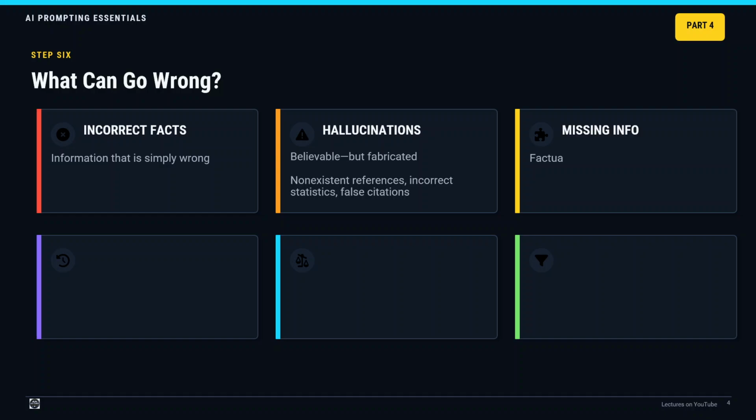Missing information. An answer may be factually correct but incomplete. AI may answer only part of the question or omit an important risk, exception, limitation, or requirement. Outdated information. The response may not reflect the latest laws, standards, regulations, research, events, prices, software, or organizational requirements. Time-sensitive information must be checked using current and reliable sources.